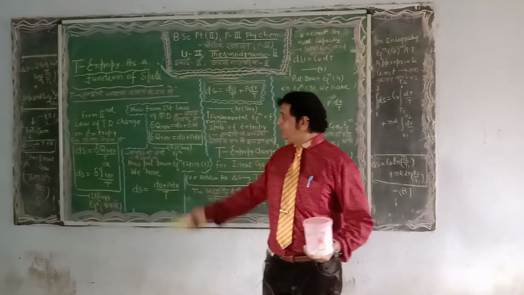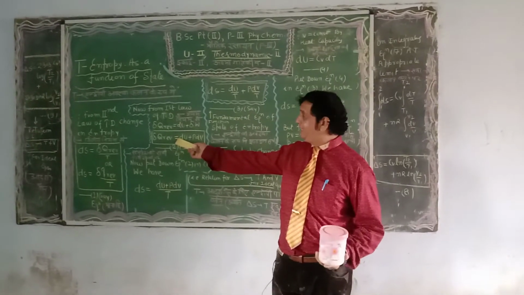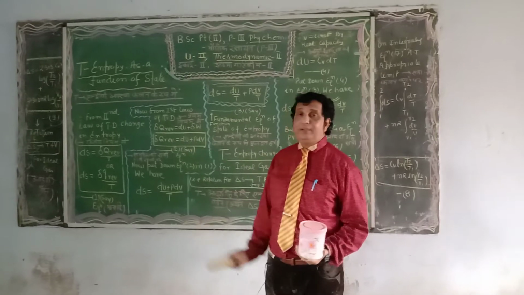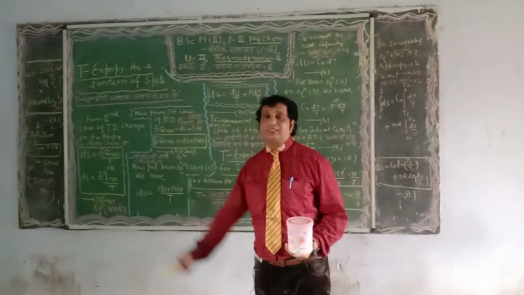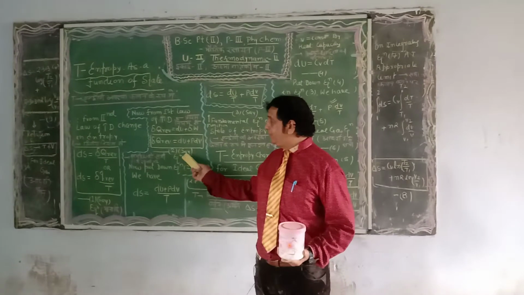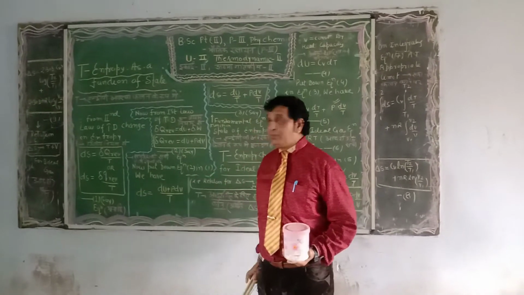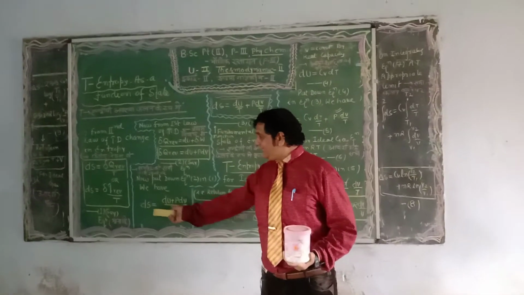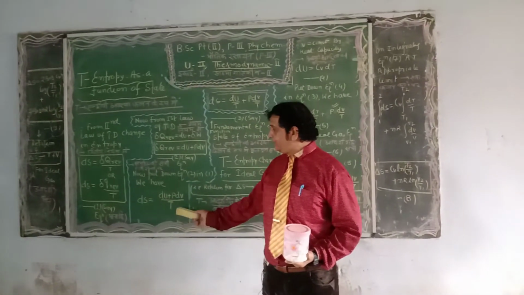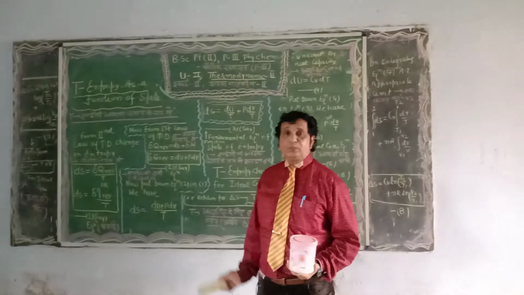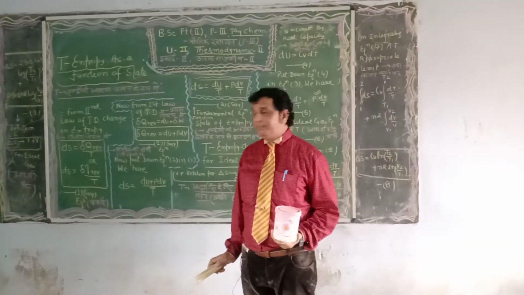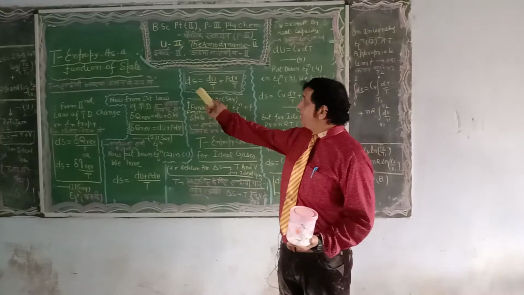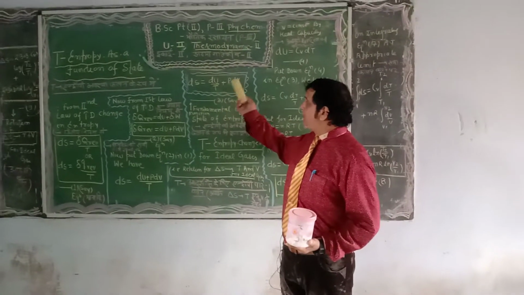In the same series, we know the first law of thermodynamics: one can write dq reversible equals dU plus PdV. Equation 2 is the first law of thermodynamics and equation 1 is the second law. Now put the value of equation 2 in equation 1. Combining the first law with the second law, we have dS equals (dU plus PdV) upon T. We have delta W equals pressure multiplied by dV. On separation, dS equals dU upon T plus PdV upon T.